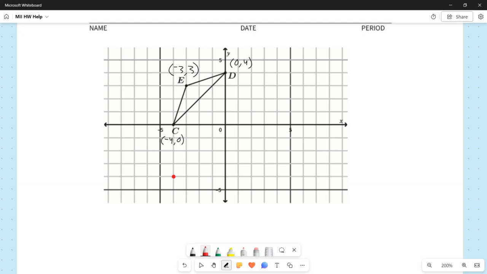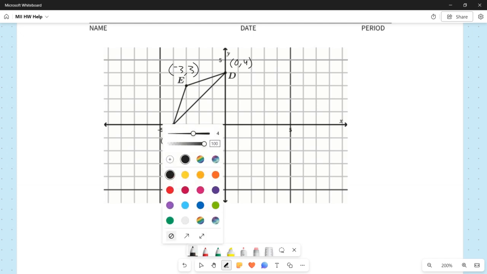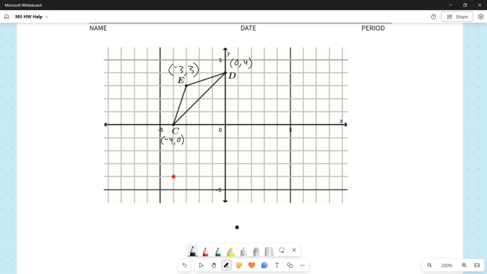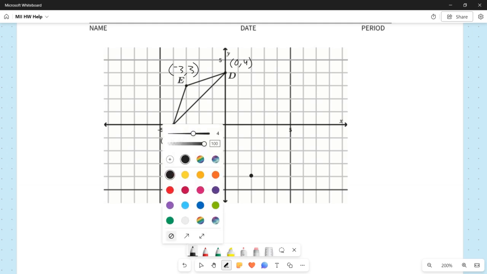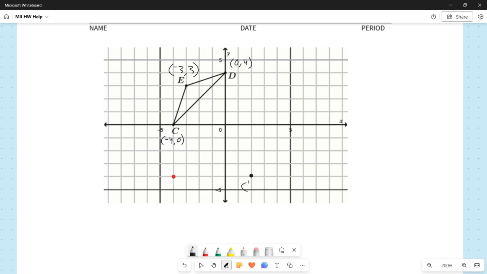And then to the right 6, count them up, 1, 2, 3, 4, 5, 6. All right, well now we are right, not there, that's off the grid. We are right there. So that is my new point C, and I will go ahead and label that as C prime. So C with a little apostrophe above it. And the coordinates for C prime,